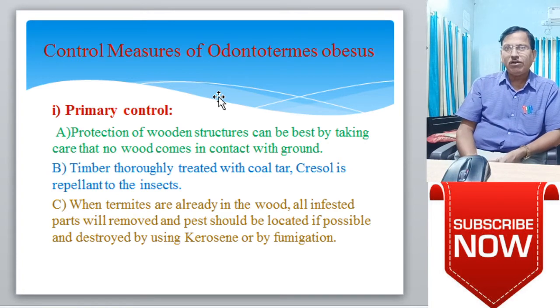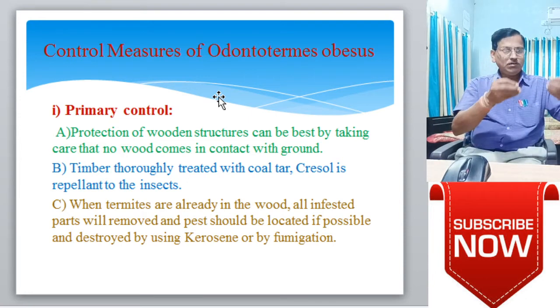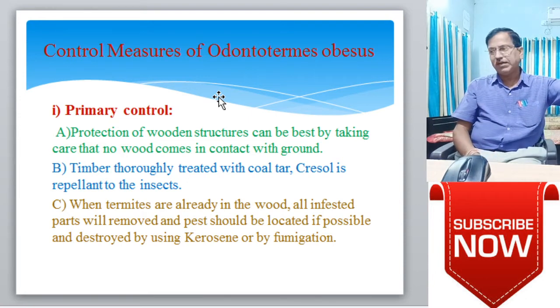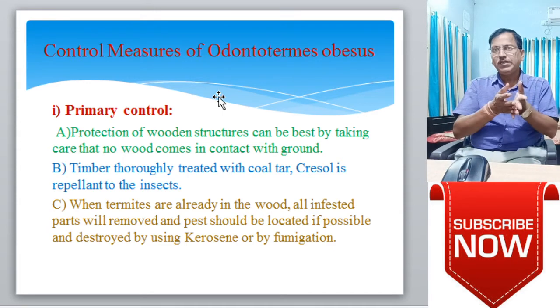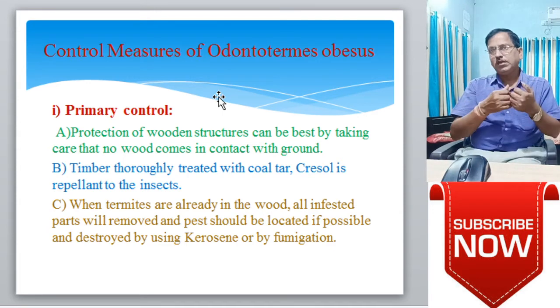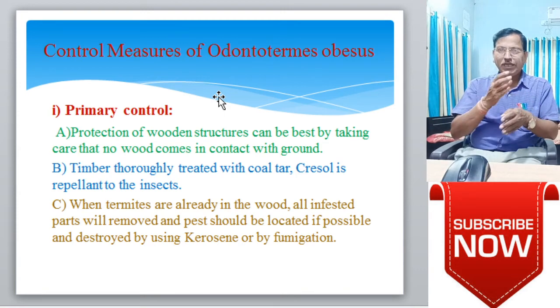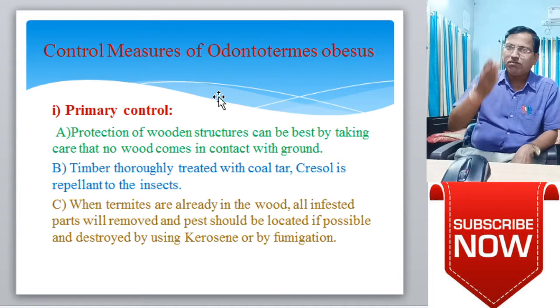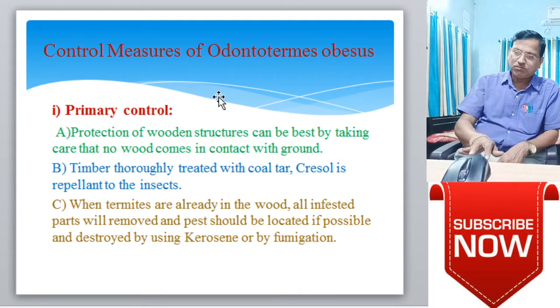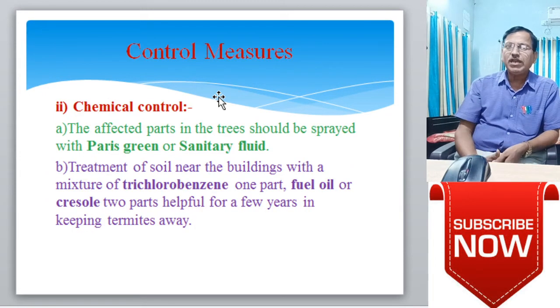When termites are already in the wood, all infested parts should be removed, and the pest should be located if possible and destroyed using kerosene or by fumigation. Many times we forget and leave our materials on the ground or soil or farm, and the pest damages them. Harmful parts are cut off and the pest is destroyed using kerosene or fumigation.